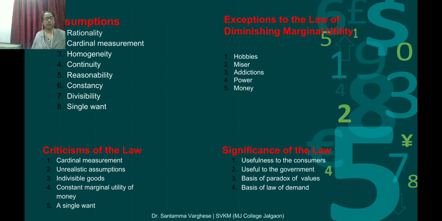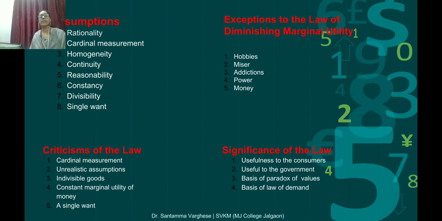That is why money. It is said the marginal utility of money never becomes zero. It increases when the stock of money increases. This is because money is the medium of exchange which is used to satisfy various wants. However, according to some economists, this law is applicable to money too. For example, the marginal utility of money is more to a poor person than a rich person. So these are the exceptions. We studied about the assumptions and the exceptions of the law. So in this we studied the 8 assumptions and 5 exceptions.